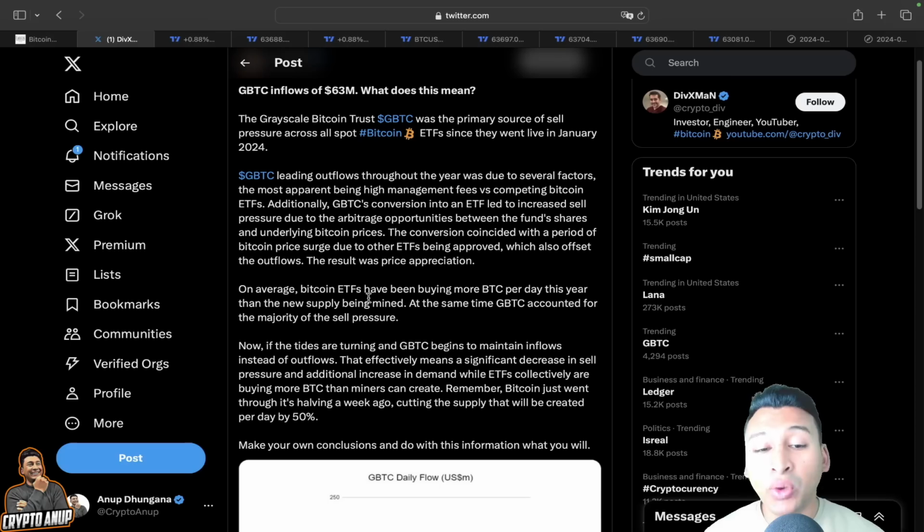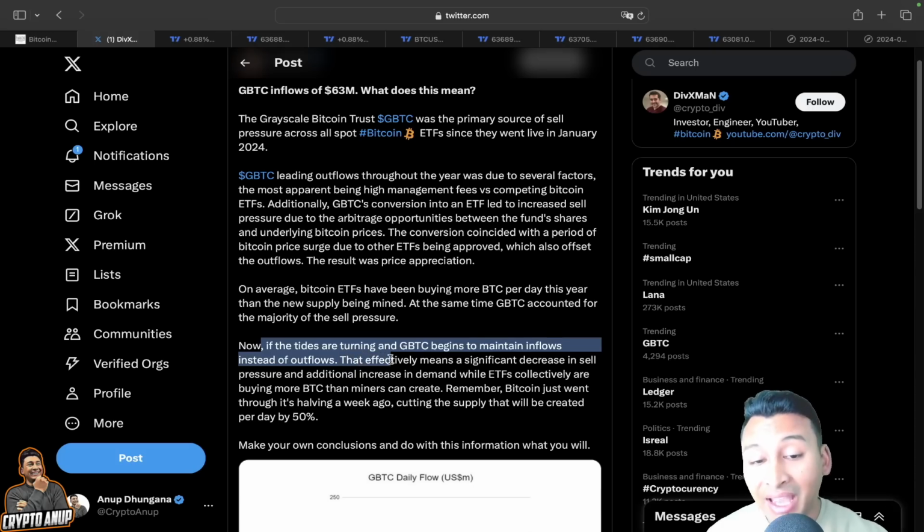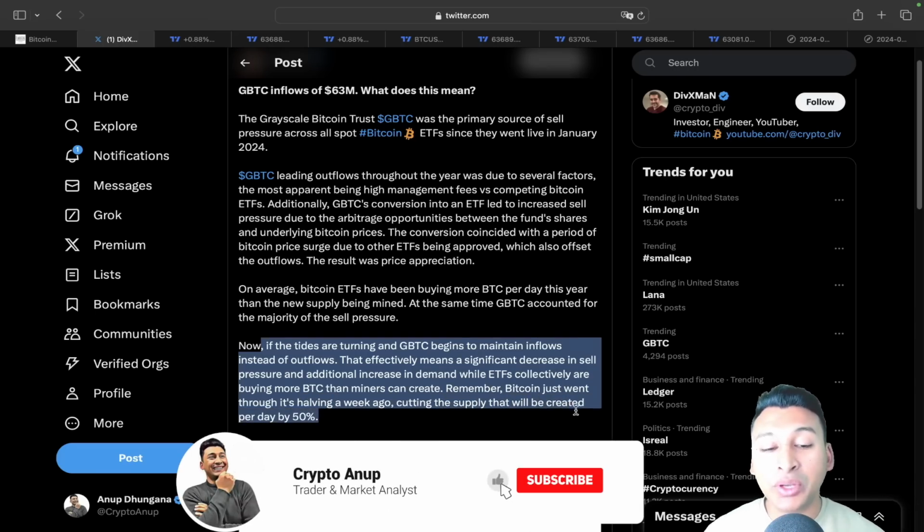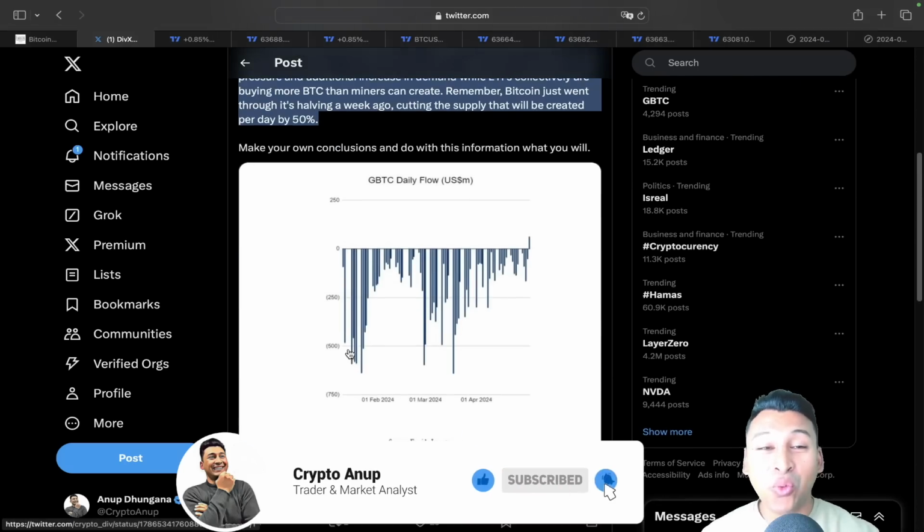On average, Bitcoin ETFs have been buying more Bitcoin per day this year than the new supply being mined. At the same time, GBTC accounted for the majority of the sell pressure. Now, if the tide is turning and GBTC begins to maintain inflows instead of outflows, that effectively means a significant decrease in sell pressure and an additional increase in demand, while ETFs collectively are buying more Bitcoin than miners can create. Remember, Bitcoin just went through its halving a week ago, cutting the supply created per day by 50%. So what does this mean?